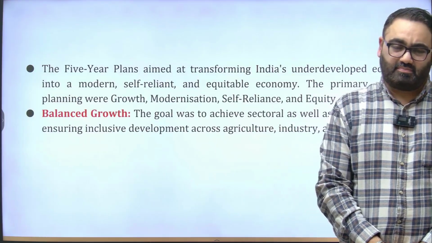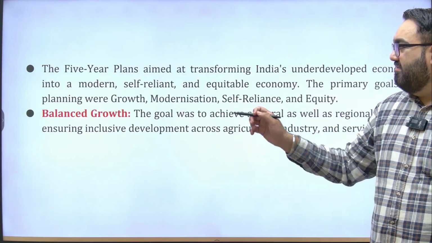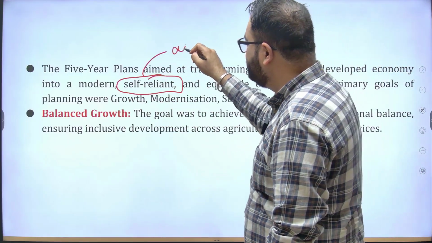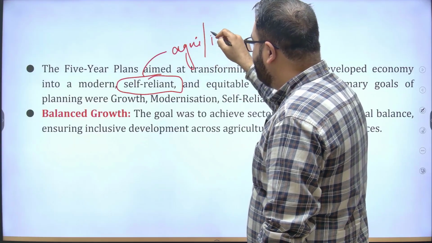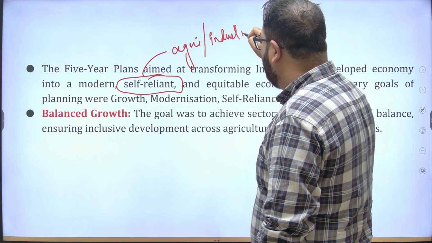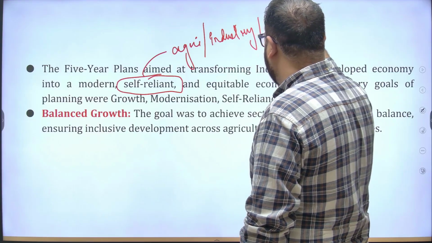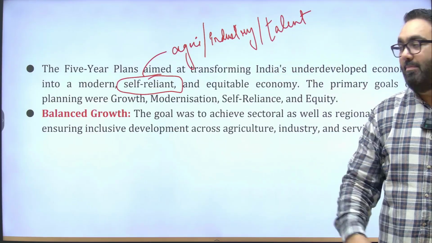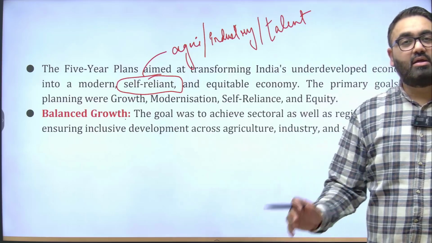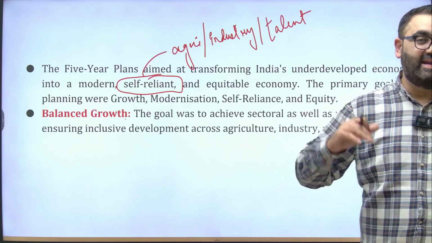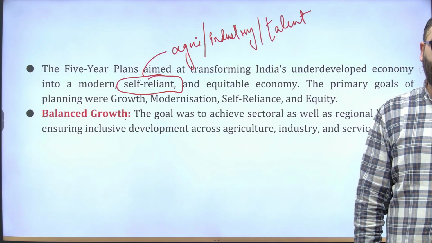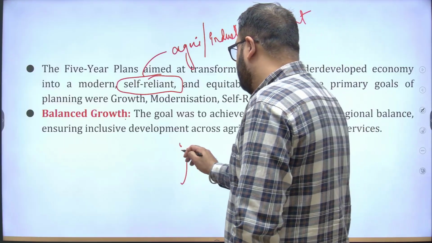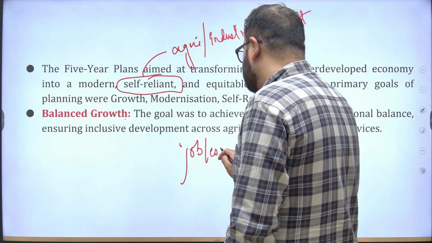As I said, they mainly wanted to make India a self-reliant country in all terms, self-reliant in terms of agriculture also, food, in terms of industry also, and in terms of talent as well, that we have enough people with required skills so that we are not dependent on others. And to have a balanced growth. Again, not just growth, but balanced, sustainable growth. Why do we say that? In the past few years, there is a phrase that has become very commonly used in India, unfortunately, something called jobless growth.